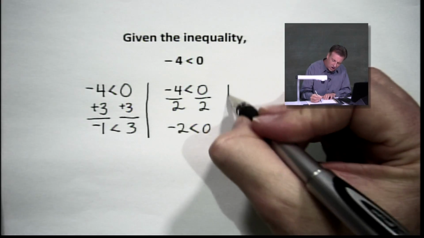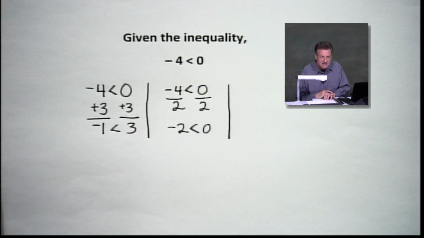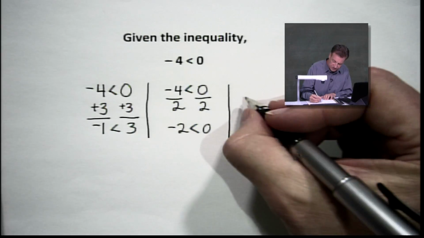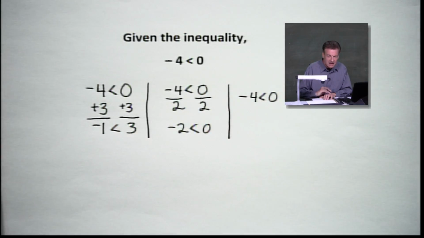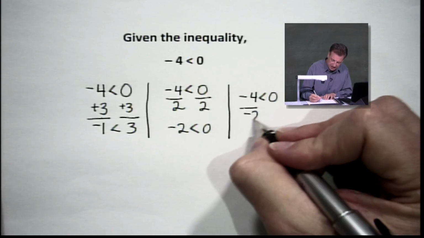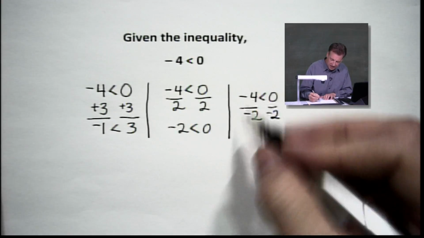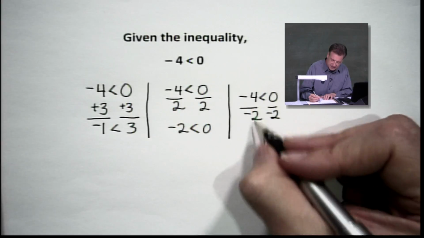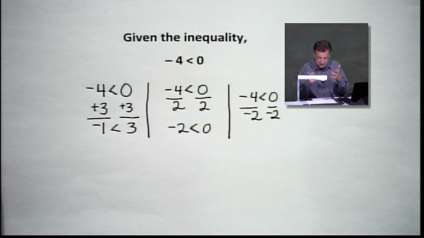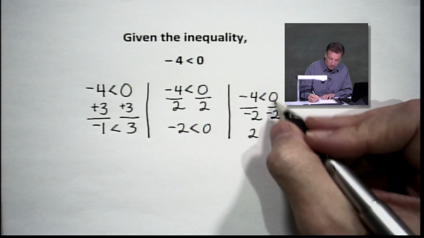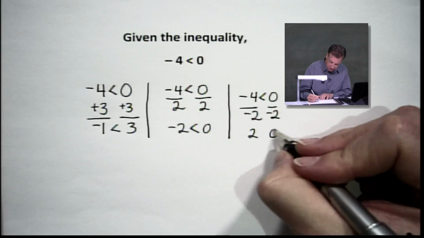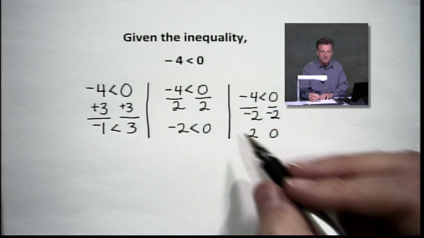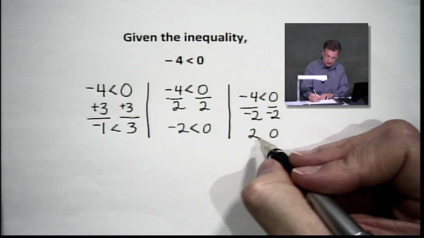Now you say, well, will it work if we run a -2 in there? Well, let's try it. Let's see what happens. We've got -4 less than 0, and we're going to divide by that -2. It's going to give me a +2, right? Because a negative divided by a negative is a positive. But what happens here? I still have 0. Don't put -2 in there. You've got a 0. So we got a 0. And what's going on this time? Folks, 2 is larger than 0.